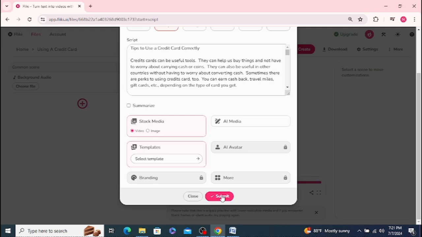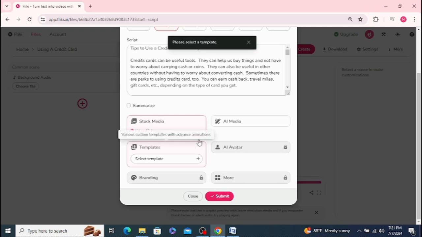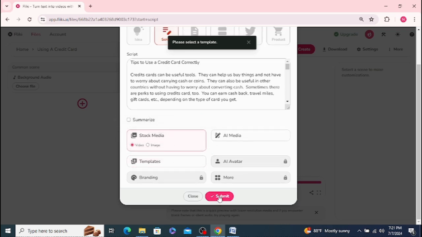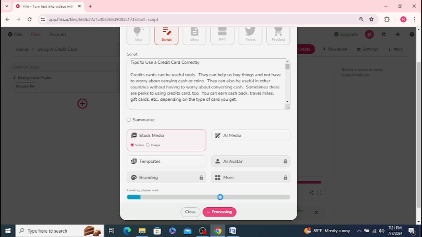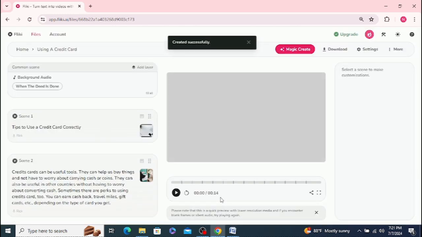And now I click submit and wait a little bit while it does it. Oops, I did select template, so now it's asking me for a template. Let me close that out, and I'll just click submit, and now it's processing. So you don't have to use a template if you do not want to. Now we just wait as it processes and creates this little video, and then we can check it out and see how it works and what they've done.